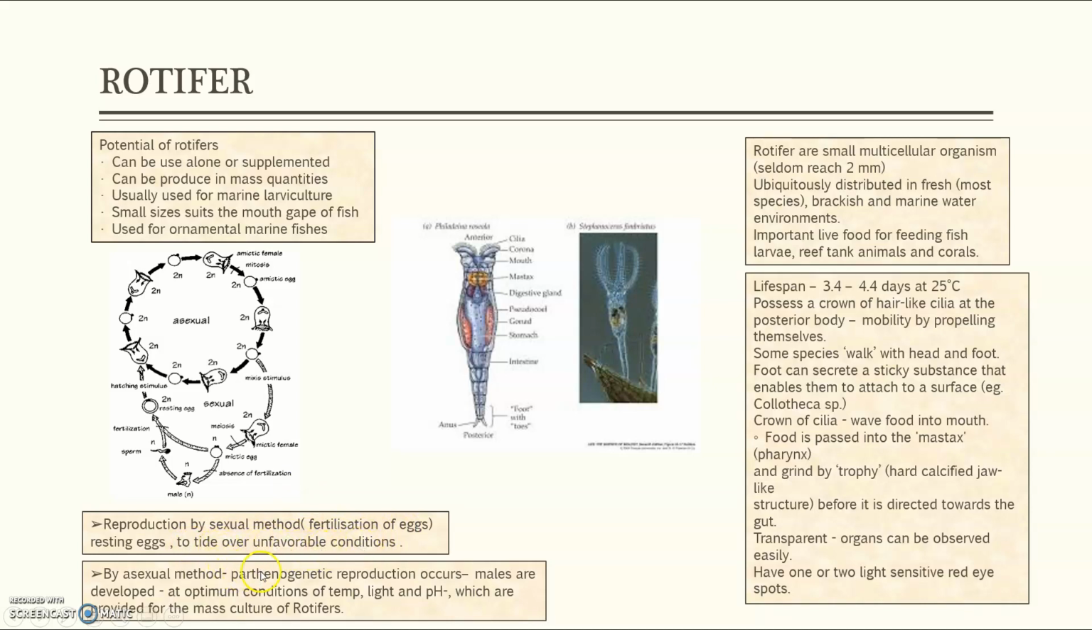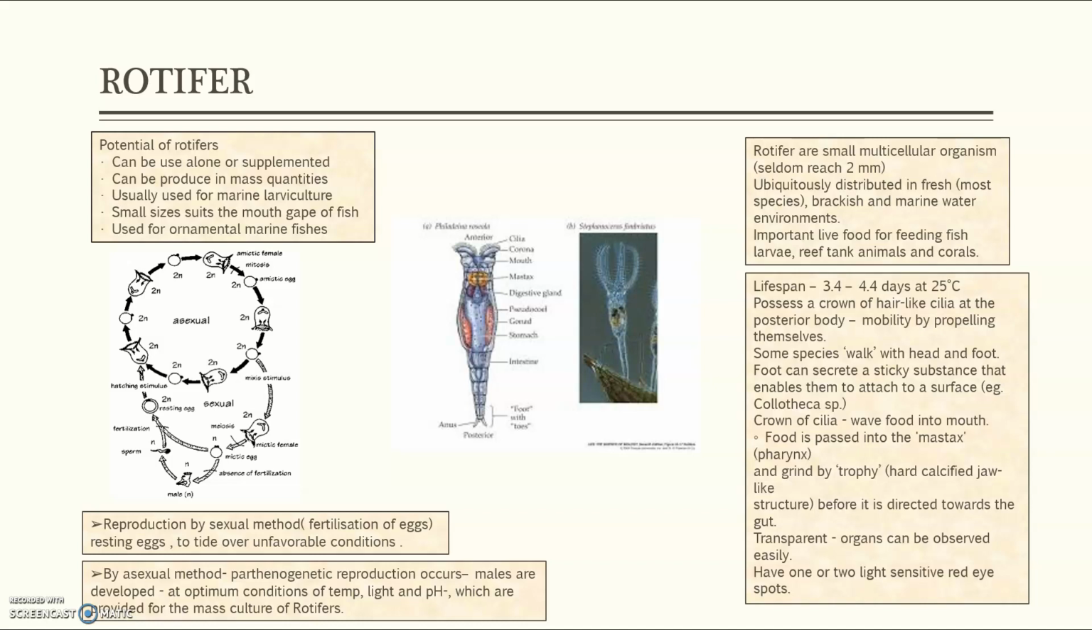By the asexual method, parthenogenetic reproduction occurs. Males are developed at optimum conditions of temperature and pH, which are provided for the mass culture of rotifers. Rotifers are small multicellular organisms ubiquitously distributed in fresh, brackish, and marine water environments. They are important live food for feeding fish larvae, reef tank animals, and corals. The lifespan of rotifers is about 3.4 to 4.4 days at 25 degrees Celsius.